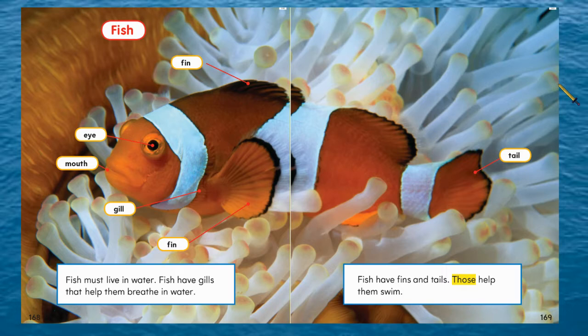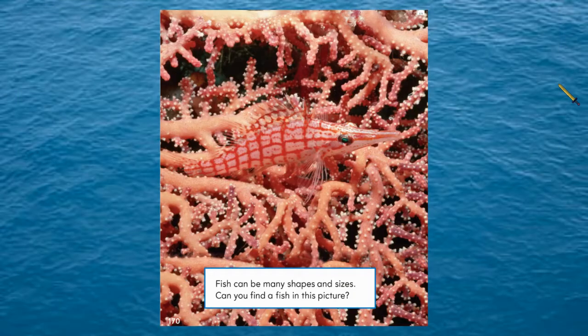Fish must live in water. Fish have gills that help them breathe in water. Fish also have fins and tails. Those help them swim. They also have eyes, mouth. Fish can be many shapes and sizes. Can you find a fish in this picture?